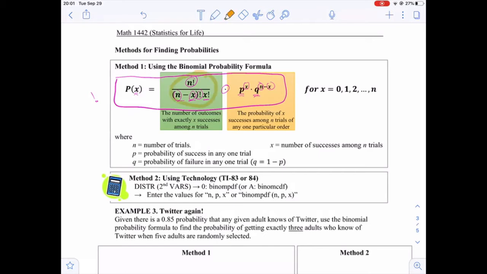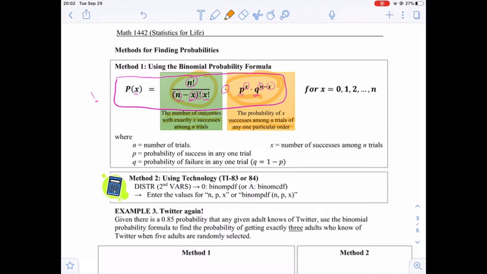The first expression, n factorial over n minus x all factorial times x factorial, denotes the number of outcomes with exactly x successes among n trials. The probabilities to the right denote the probability of x successes among n trials in any one particular order.